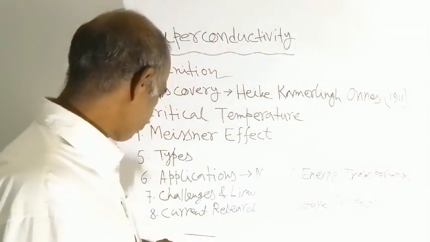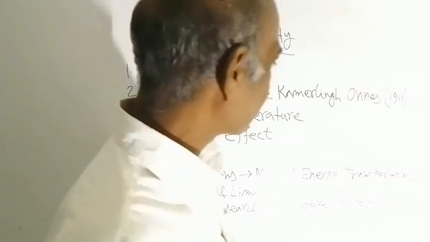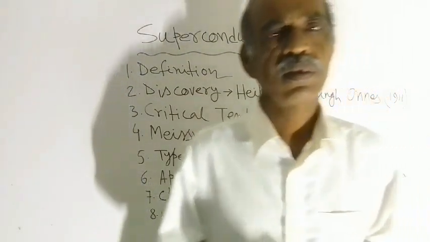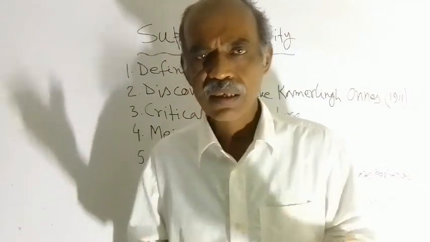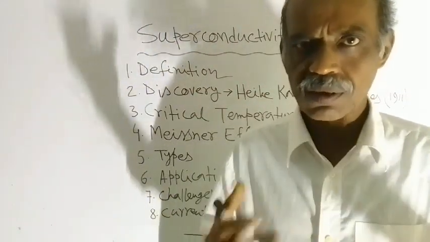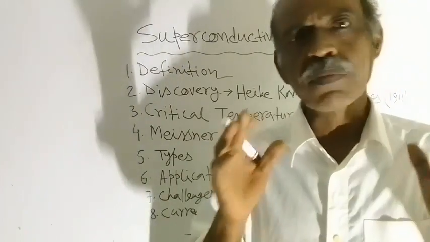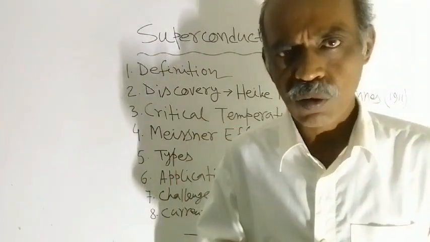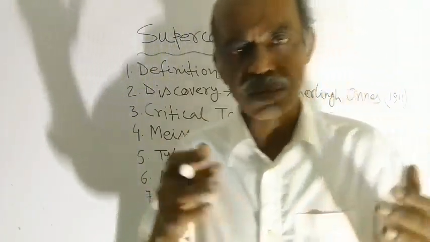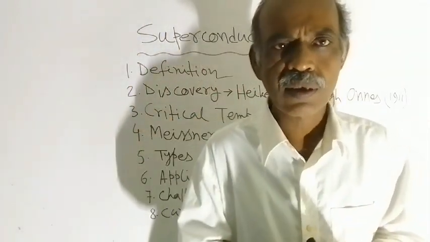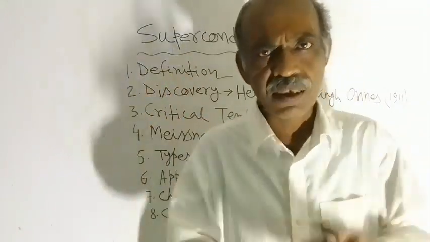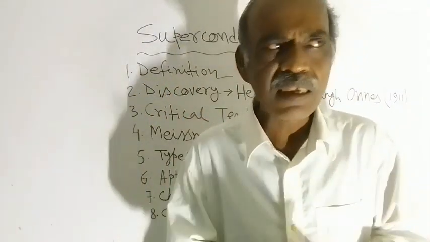And last point is current research and future prospects. So you know that it is in so much demand, this property. So research must be going on in this field. Yes, physicists are making research in this field of superconductivity to improve certain things. What are the desired things?